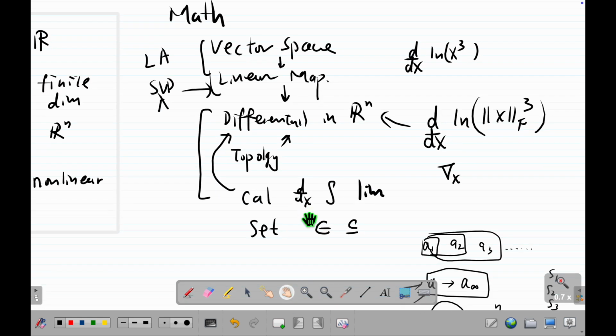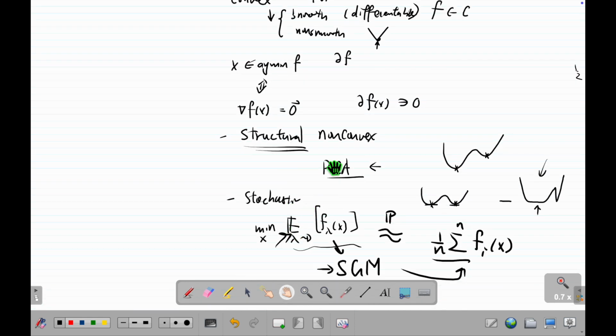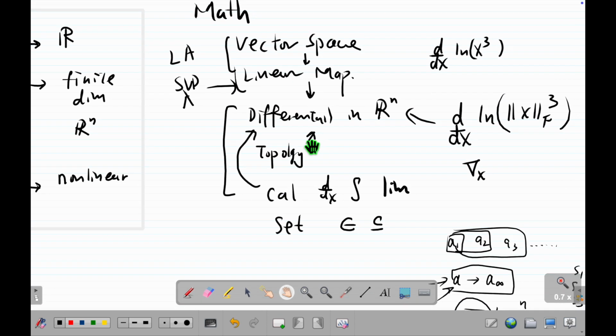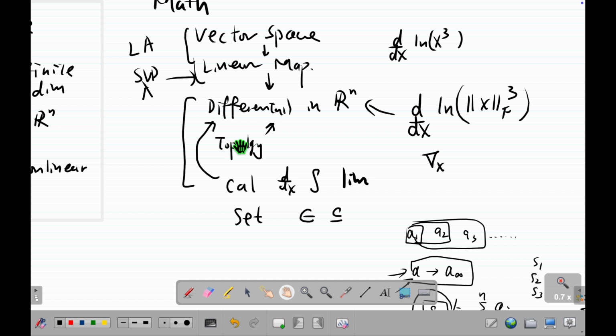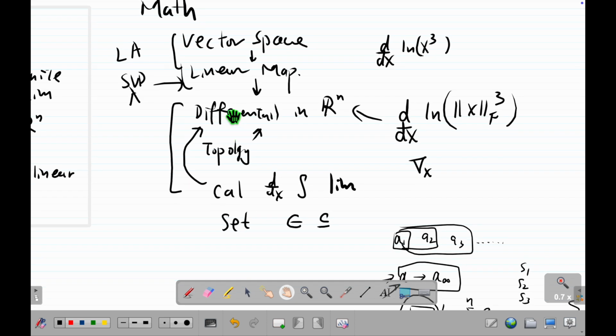Maybe we need probability, but we only use probability when we see stochastic things, and 99% of the time we don't see that, so we can forget about probability. And then geometry is topology. Anything else? No. So that's basically everything. These are all the math you need to know. Basically linear algebra, calculus. You don't necessarily need to know calculus at the Euclidean space level, that means analysis for Euclidean space. But if you know it, it will be good, and I will talk about it actually. And then lastly is set theory.